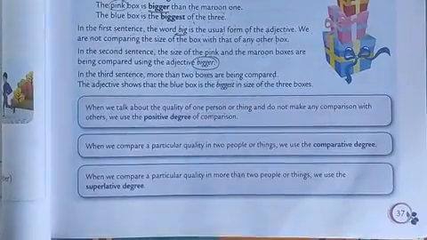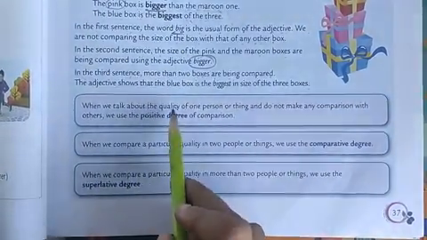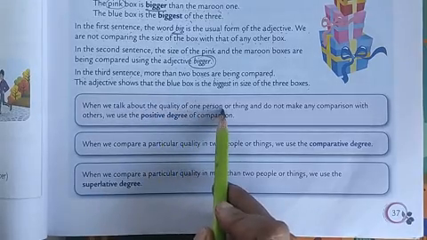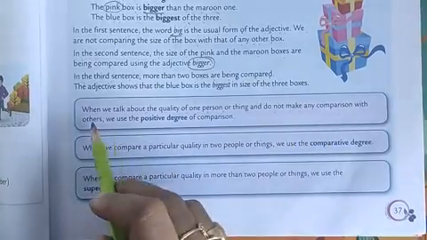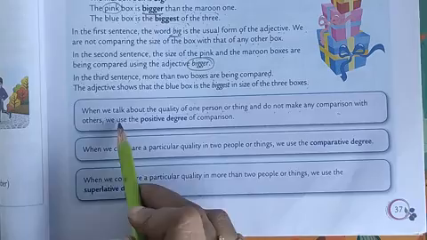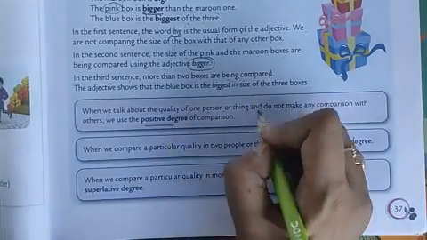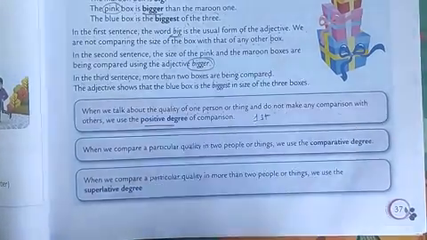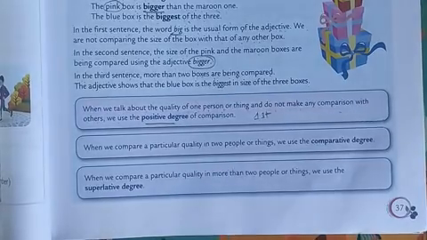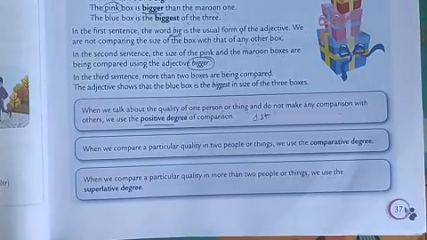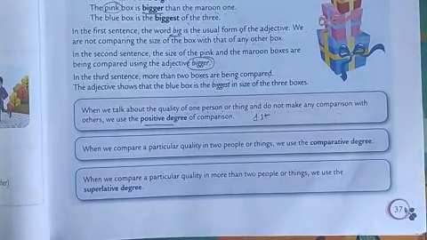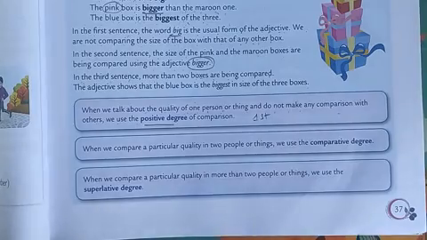Now, when we talk about the quality of one person or thing and do not make any comparison with others, we use the positive degree. So our first degree is the positive degree, when no comparison is being made between two persons or things.